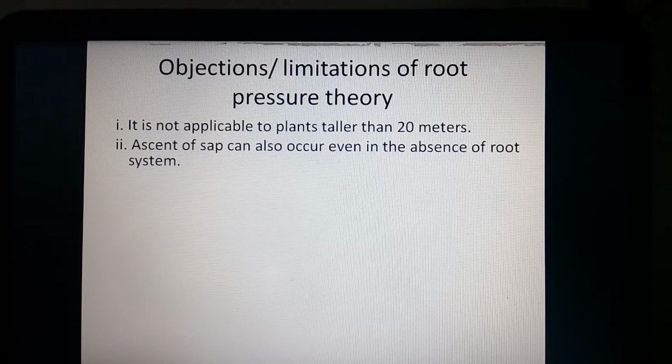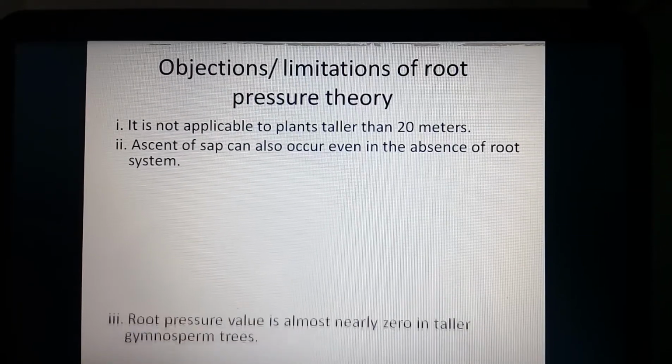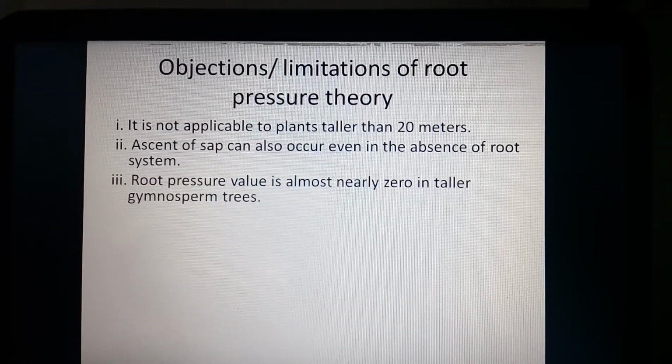It is translocated due to the transpiration pull without root pressure. Root pressure value is almost nearly zero in taller gymnosperm trees. So how is it helpful to translocate the water then?